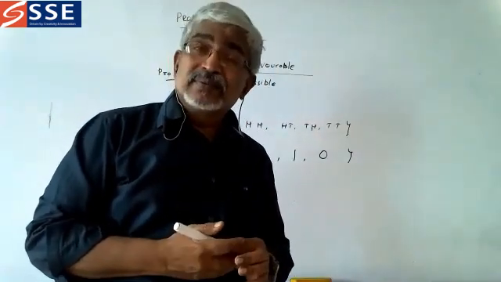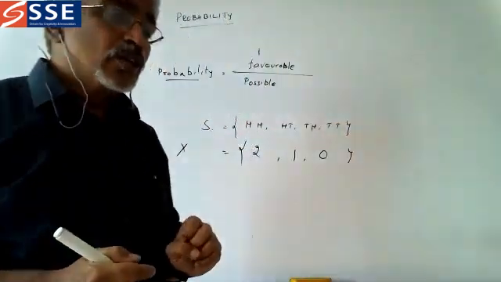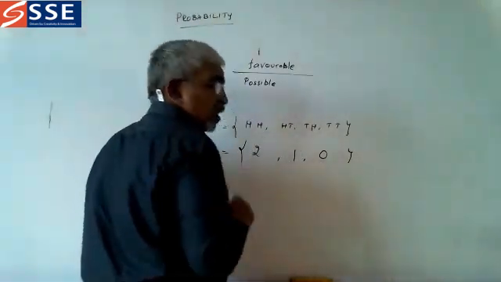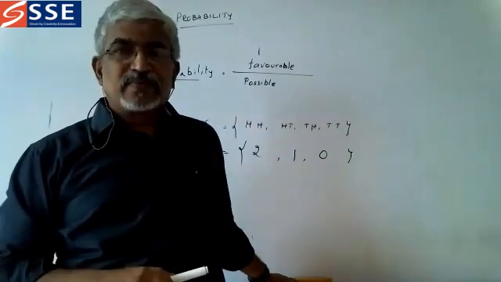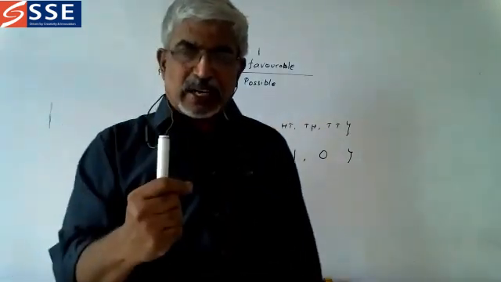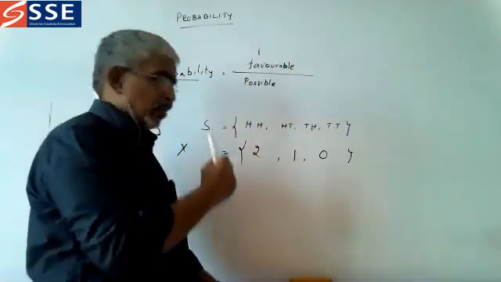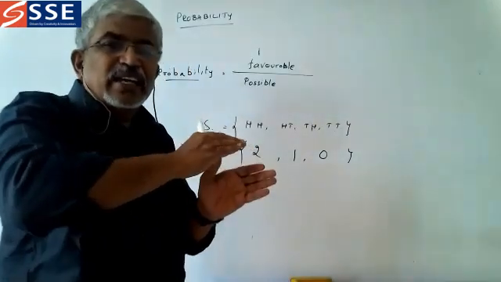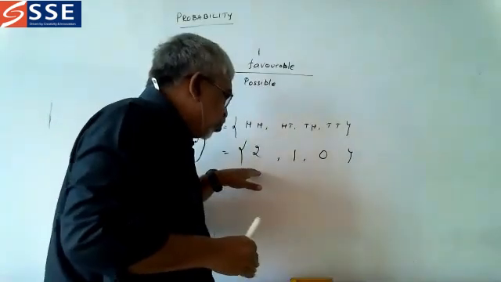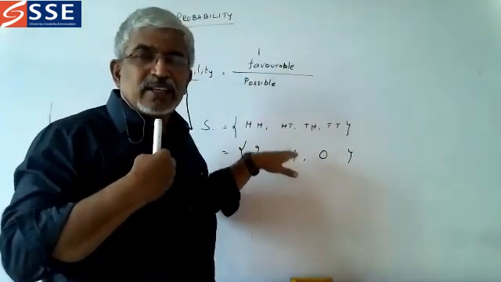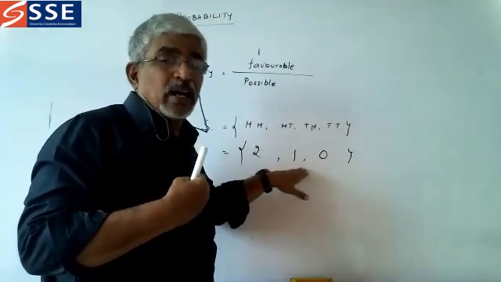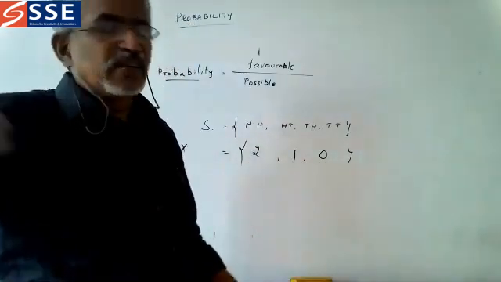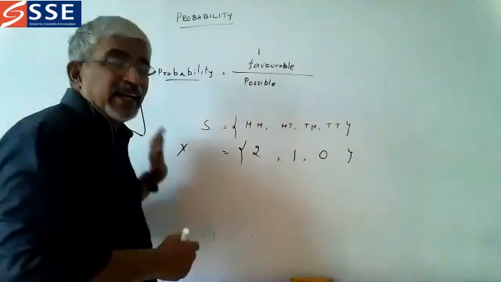We may get two heads again also. So this X takes any one of these values. It is a variable, but it is not taking values in a sequence. Suppose it takes 2, we cannot be sure if next it takes 1 or 0 or 2. So randomly it takes a value. So it is called a random variable.